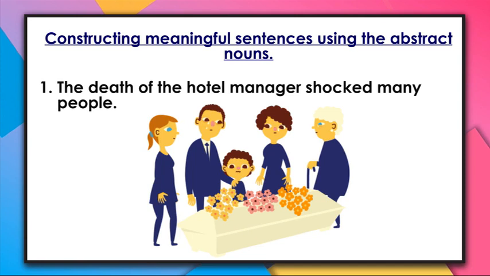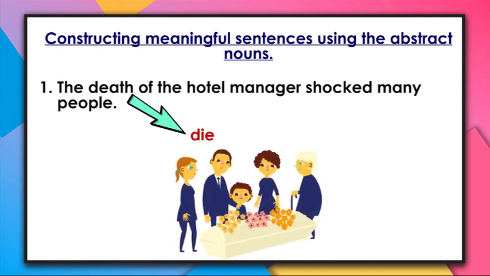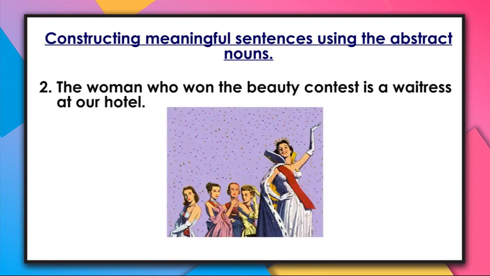My dear viewer, in this sentence, die is the verb which has been used in its abstract noun. And the abstract noun of die is death. That's why in this sentence we have used the word death, because death is the abstract noun of the verb die. My dear viewer, let's go on and look at another sentence. Another sentence is, the woman who won the beauty contest is a waitress at our hotel.